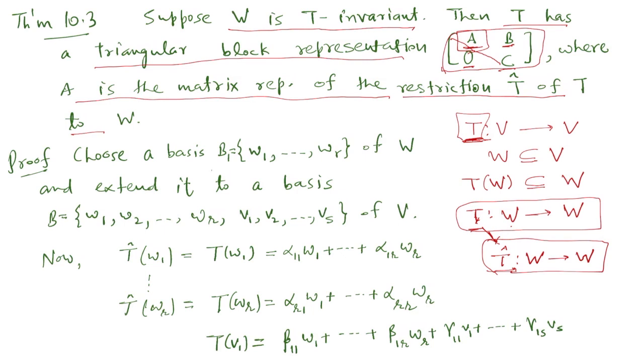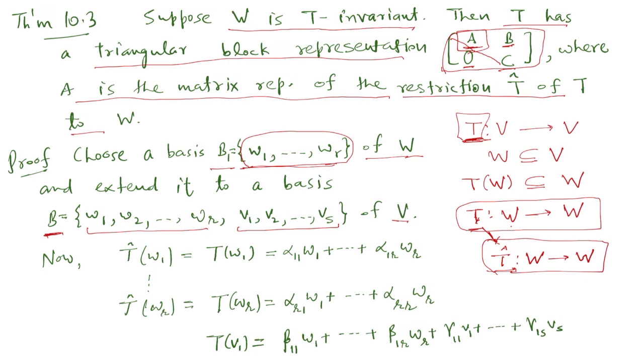Now choose a basis B1 = {W1, W2, ..., WR} of this subspace W, and because this is a basis of W, it is a linearly independent set in V, so we can extend this set to a basis of V. So we are extending this B1 to B, taking these R vectors and adding these S vectors so that B becomes a basis of V.